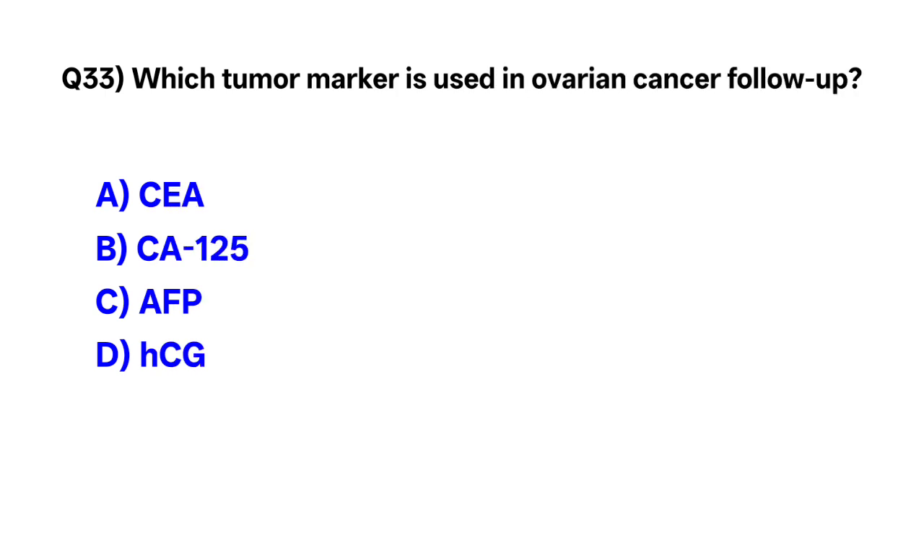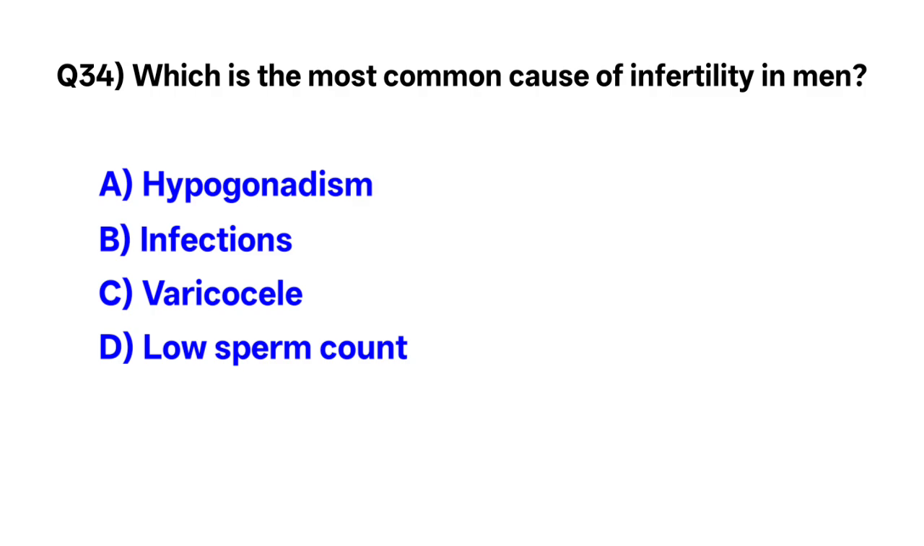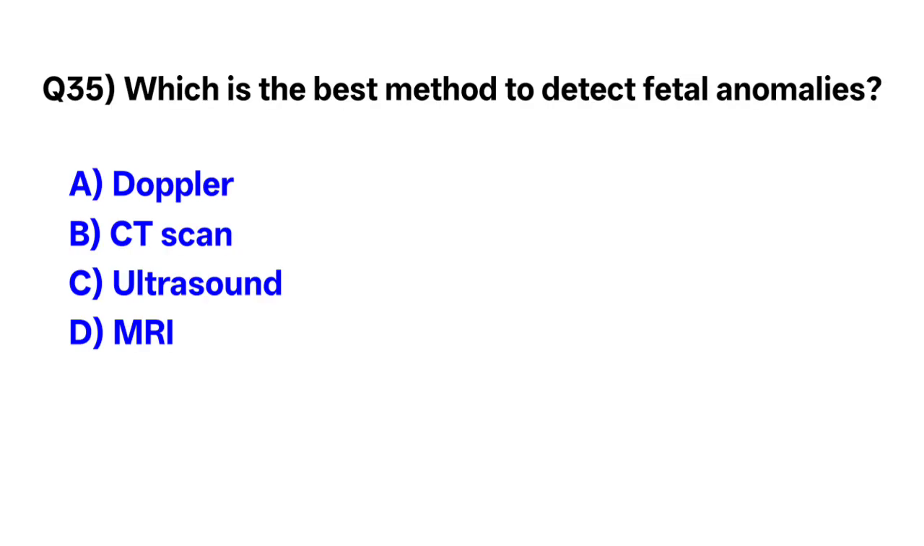Question number 33. Which tumor marker is used in ovarian cancer follow-up? The correct option is B. CA125. Question number 34. What is the most common cause of infertility in men? Correct option is D. Low sperm count. Question number 35. What is the best method to detect fetal anomalies? The correct option is C. Ultrasound.